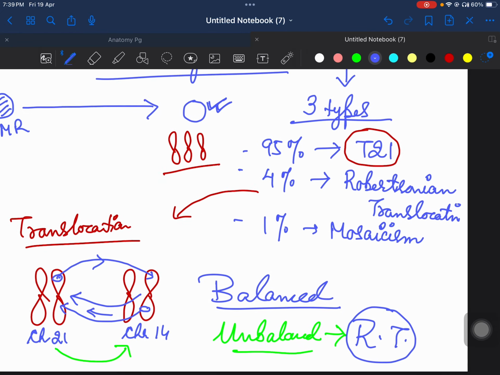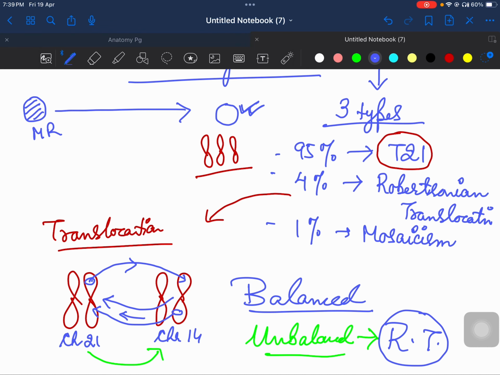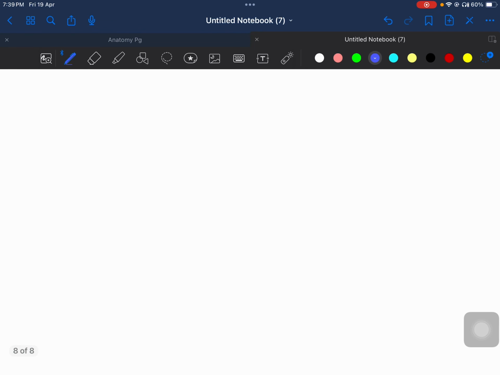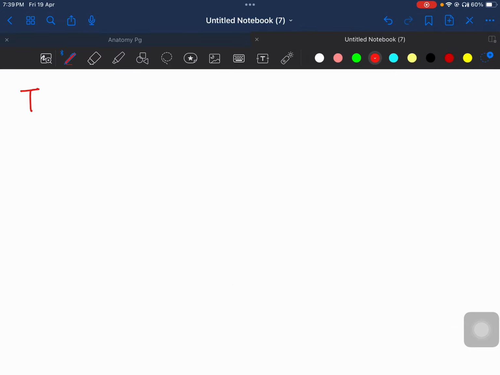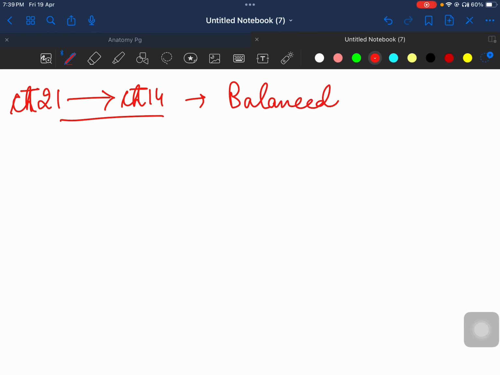So what actually is leading to this chromosomal translocation? So basically, when you have translocation from chromosome 21 to chromosome 14, if this is a balanced translocation, means 21 से 14 में गया and 14 से 21 में गया, in that case the mental retardation gene is hidden. It is hidden in the individual. That is, it means it is recessive.